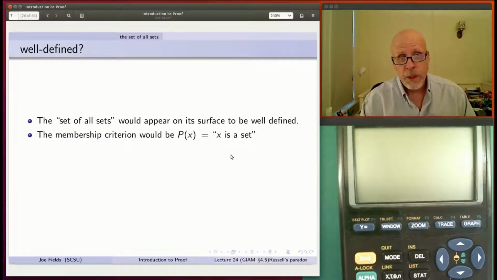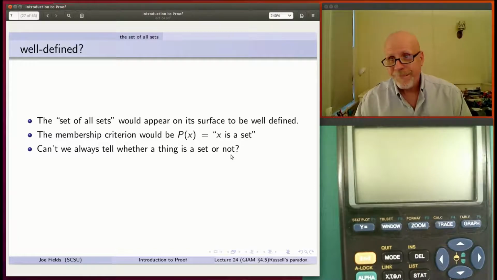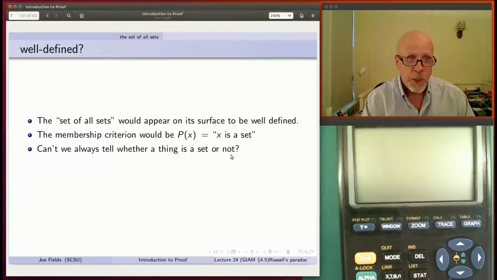And I think it's pretty clear that we know when we're looking at something whether it's a set or not. Right? If you're looking at some expression or somebody names a thing, can you tell whether that's a set or whether it's not a set? Well, I guess there's some gray area. You could say, look at me. Am I a set? Ordinarily you wouldn't think that, but if you looked at me as a biologist, you might think about the set of all those cells that are agglomerated into that human. It seems like most of the time, though, we'd be able to say, that thing's a set, that thing's not, and we'd be very precise about deciding what was in the set, the set which would have membership criterion P(x).